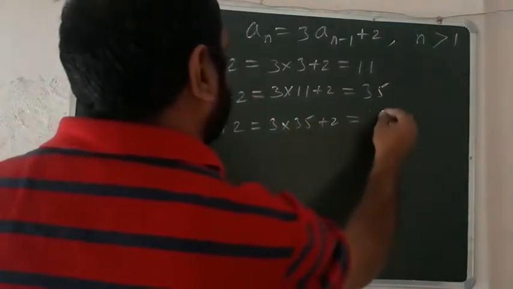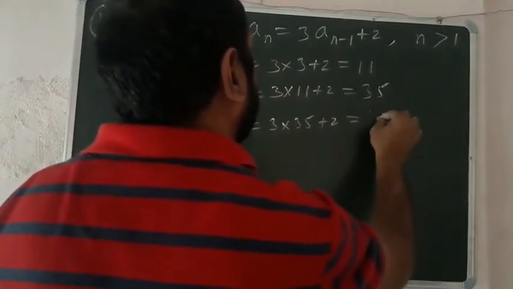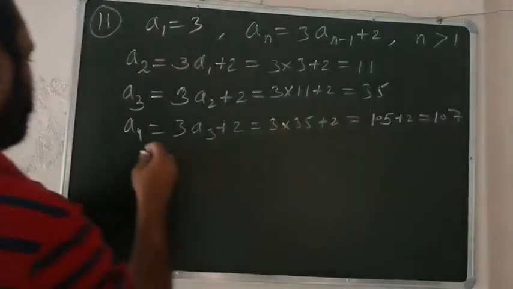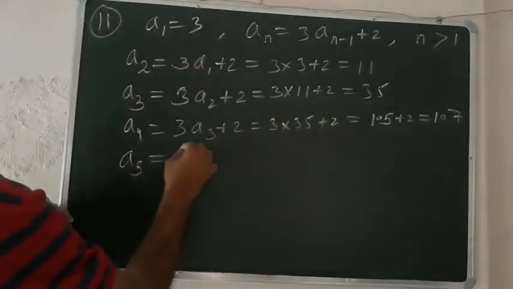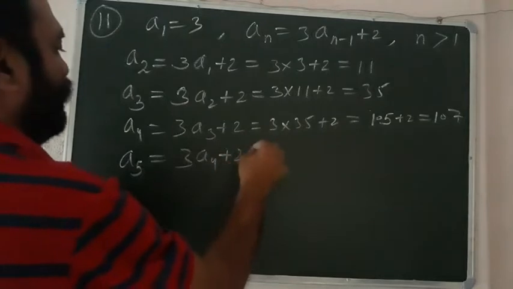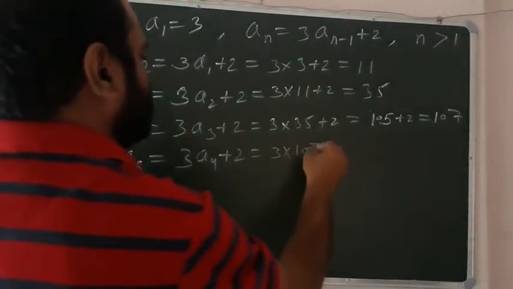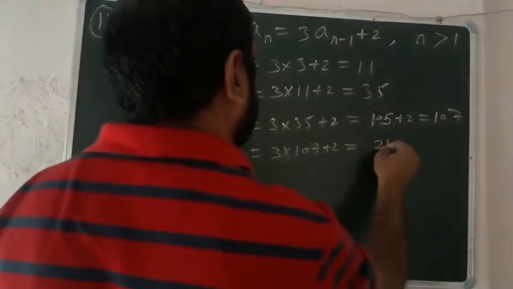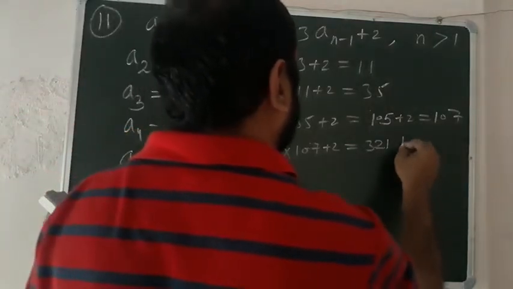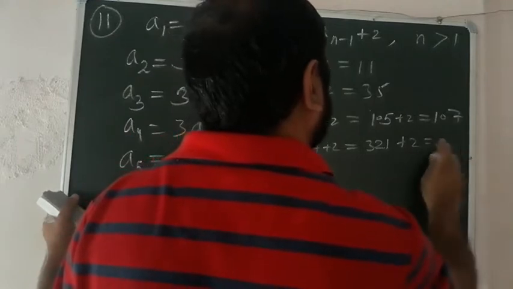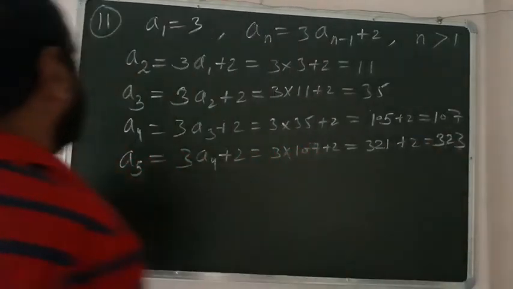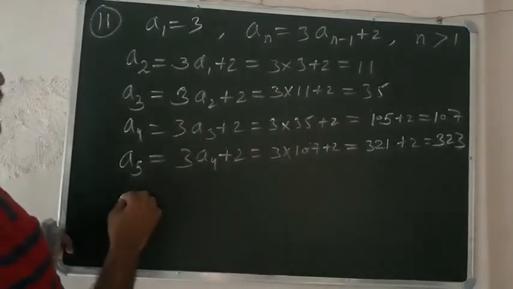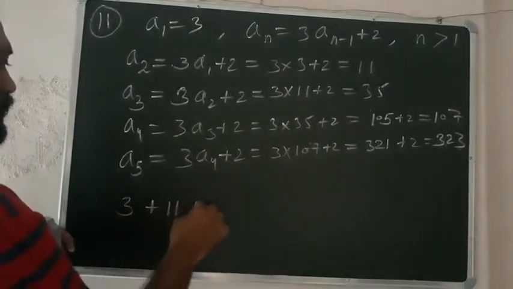बन गया था आर्टिकल 3 into 5 plus 15... 3a1 plus 10 plus 2, that is 107. Now similarly, when we find this a5, this is a4, 3a4 plus 2, that is 3 into 107 plus 2, that is equal to 321 plus 2, that is equal to 323.